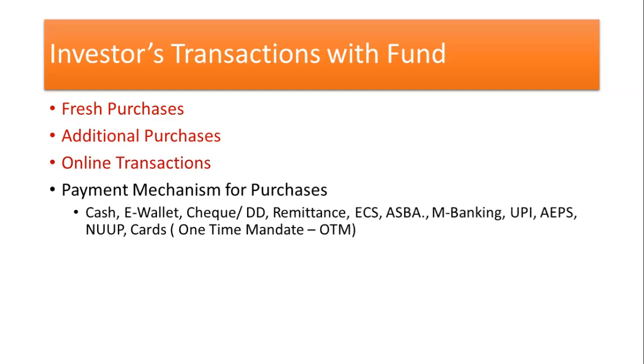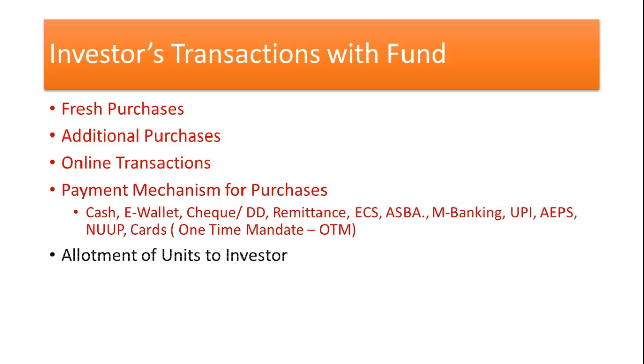It is recently enabled after 2014. And then the National Unified USSD platform, cards, and one-time mandate. So these are all the ways you can settle your account with buying and selling of the securities, the units, with the mutual fund investor.